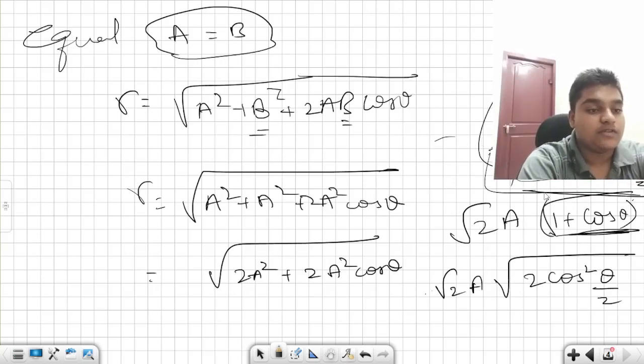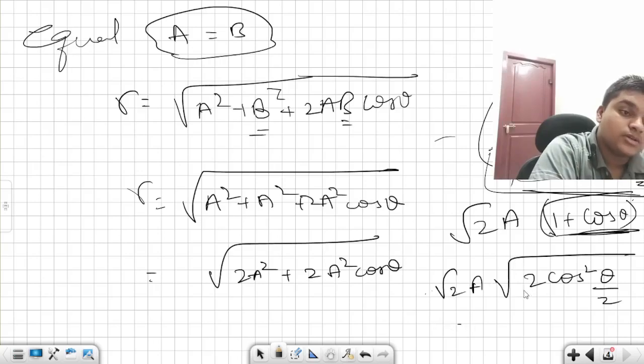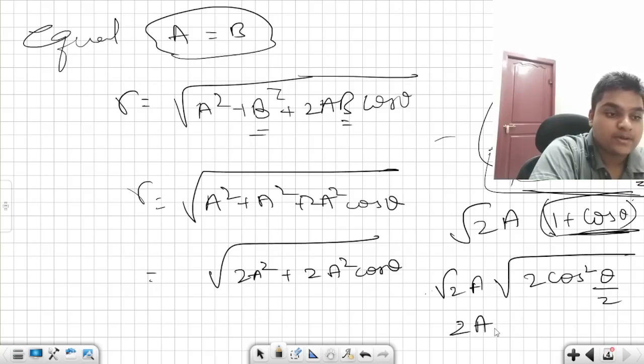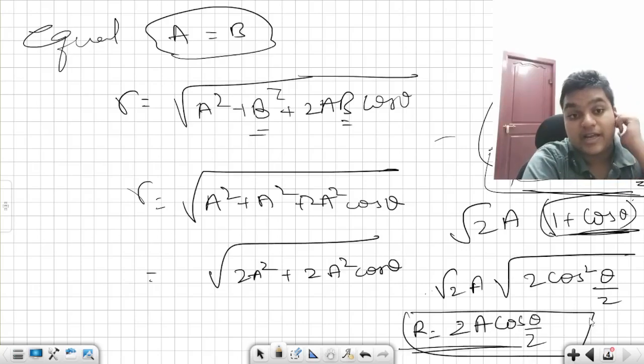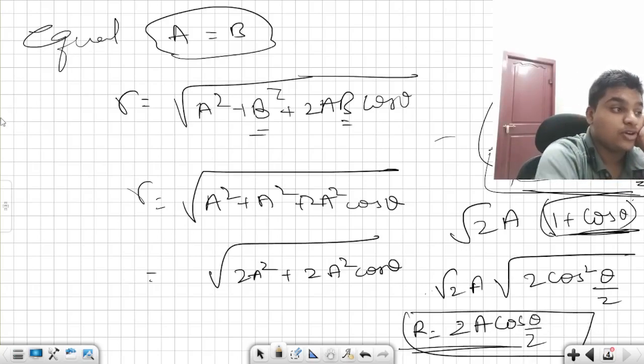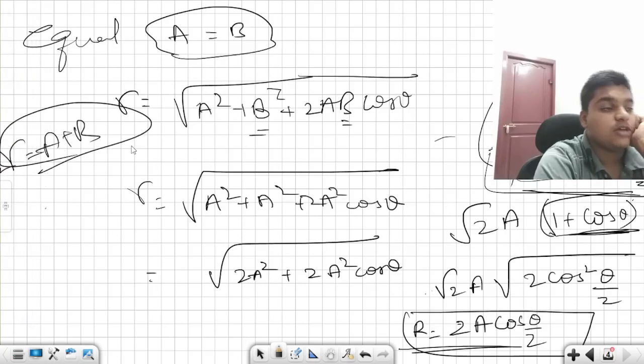From here, if I remove this cos square out, it comes out to be root 2 into root 2, which is 2, A cos theta by 2. This is your resultant if two equal vectors are mentioned and the angle between them is theta, and you have to do A plus B. That is the A plus B condition.